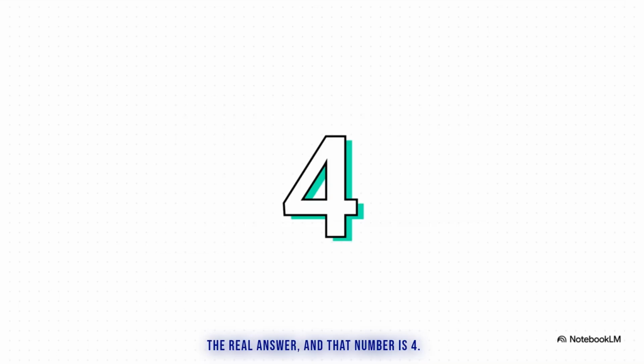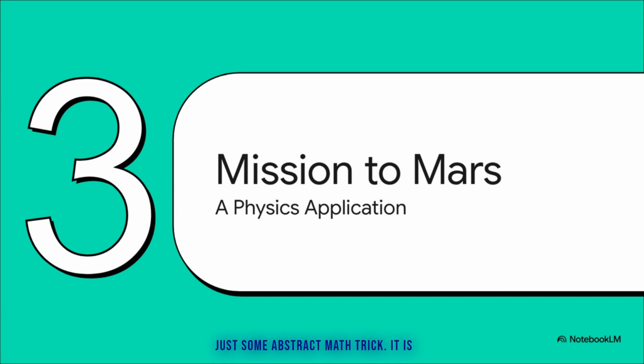And that number is 4. The slopes from the left are getting closer and closer, 3.9, 3.99. The slopes from the right are also zeroing in, 4.1, 4.01. I think we can all agree the only logical conclusion is that the slope of the tangent line at that exact instant, x equals 2, has to be 4. We found our number.